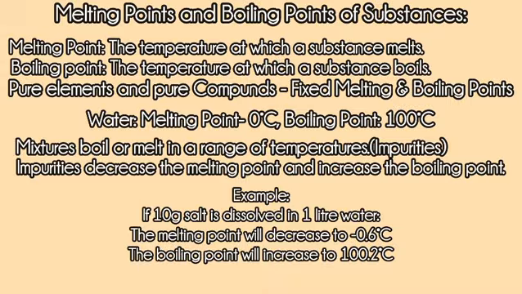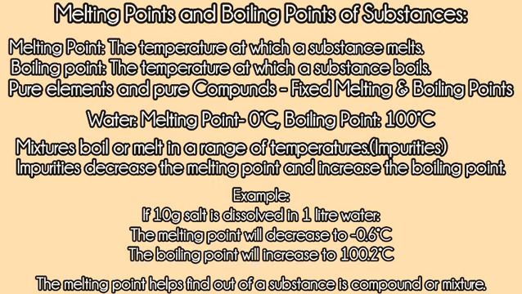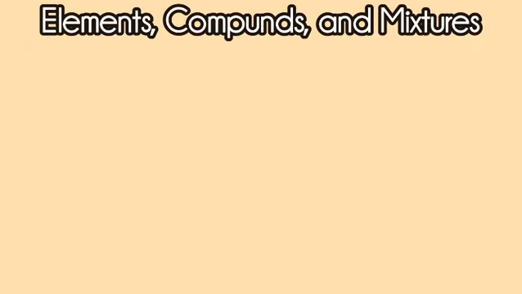The melting point of a substance can be crucial to find whether a substance is a compound or a mixture. Usually, mixtures have a range of temperatures for melting, whereas compounds have fixed ones. So this was all about elements, compounds, and mixtures.